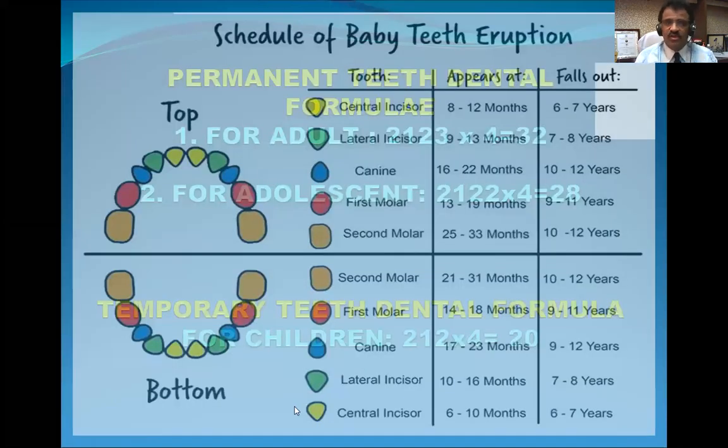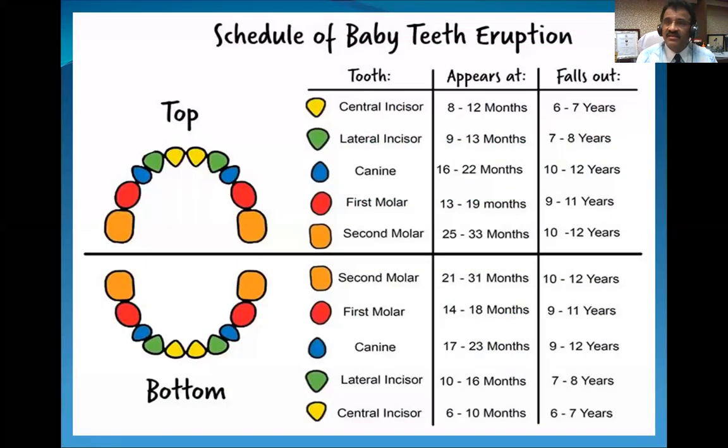This is what is called the schedule of baby teeth eruption and falling time of these teeth. Top means upper jaw, bottom means lower jaw. Because this is a baby teeth eruption chart, all this nomenclature and coloring is used only to show that this is related to babies. But you are not babies. You have to remember it by heart. For example, when there are two incisors, we call the first one the central incisor and the second one the lateral incisor. Or you may also call them medial incisor and lateral incisor. Then the canine, the first molar and the second molar.